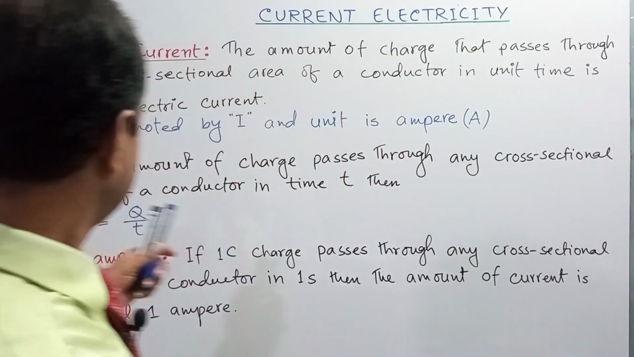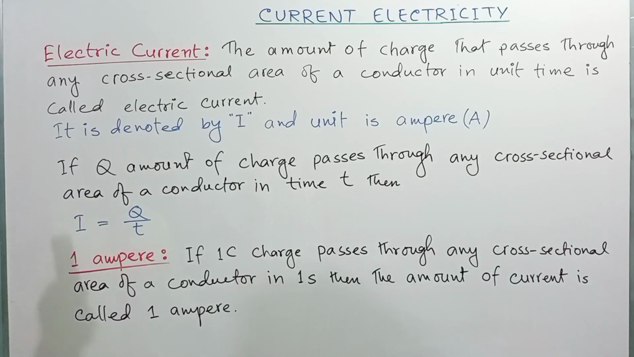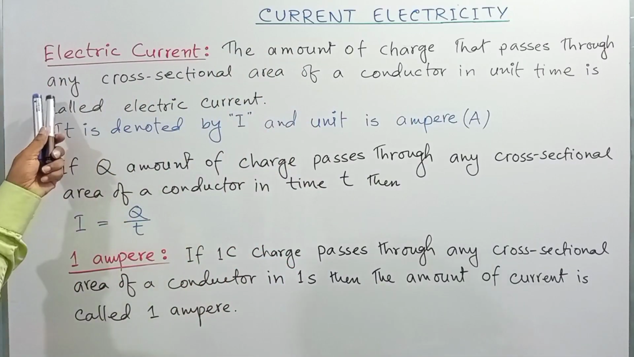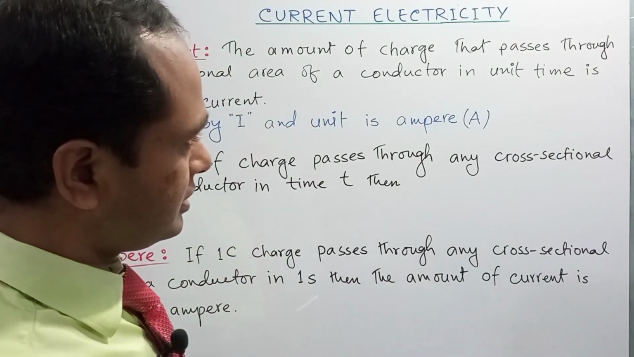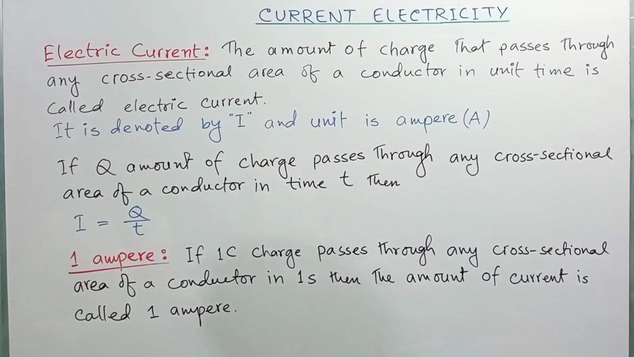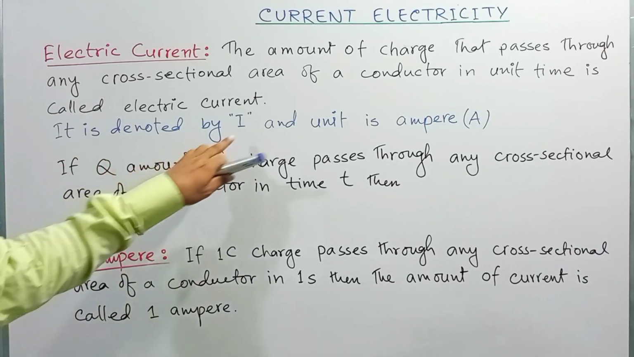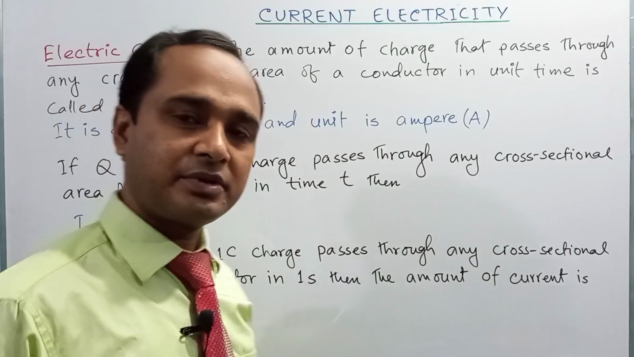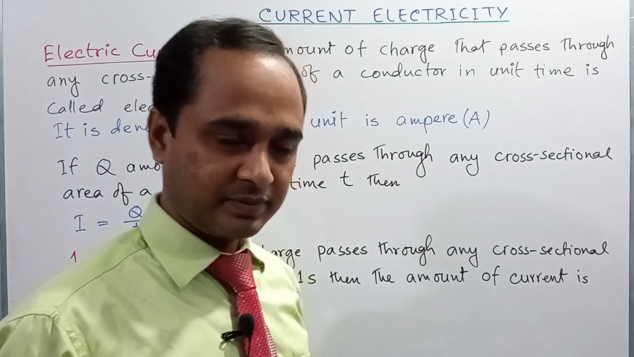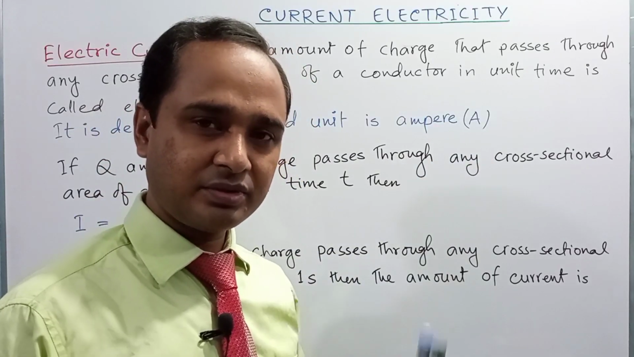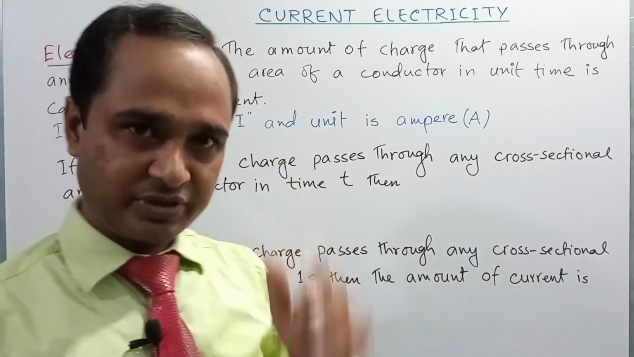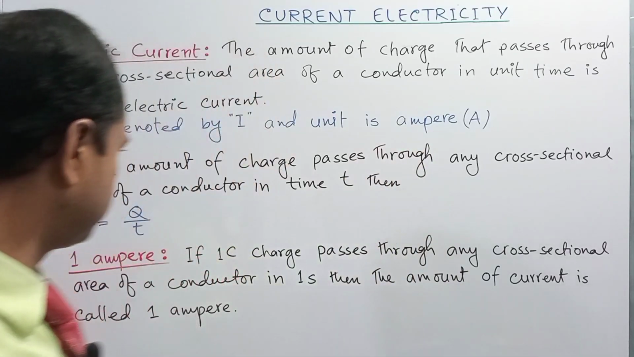Right. So the definition of electric current can be given as: the amount of charge that passes through any cross-sectional area of a conductor in unit time is called electric current. Right? So it is denoted by capital I. It's a fundamental quantity among the 7 fundamental quantities, and the unit is ampere, which is denoted by capital A. Right? You know, there are 7 fundamental quantities. Among them, electric current is one of them, and its unit is ampere.